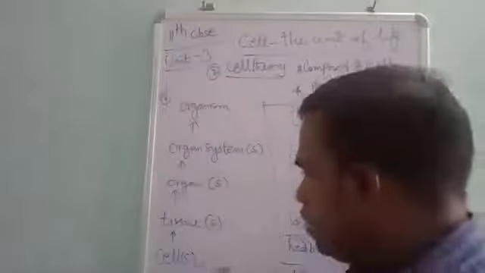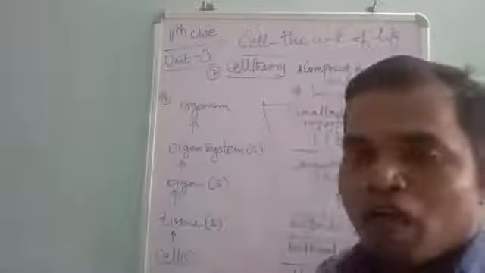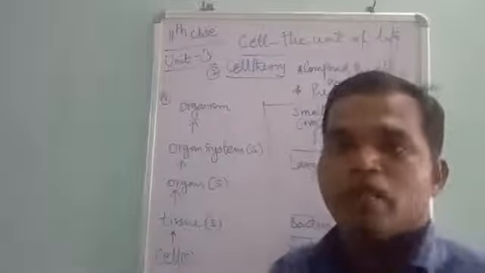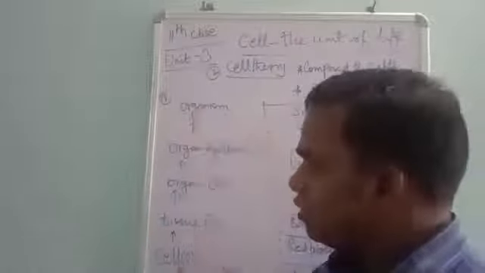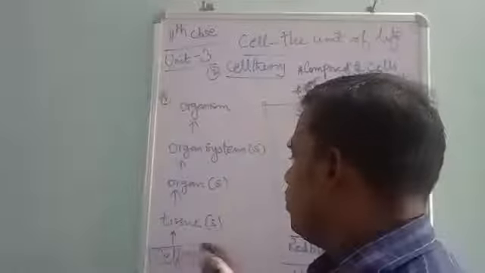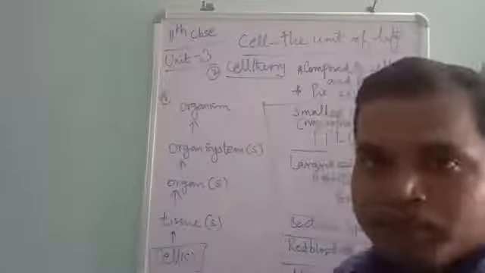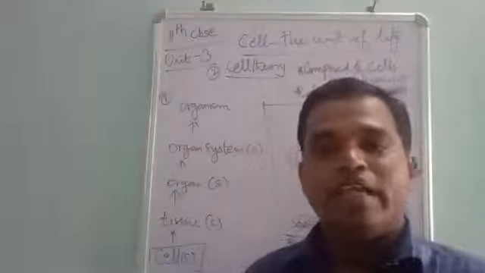So what is the function of the cell? How is this cell considered the unit of life? For the basic formation of the organism, the basic thing needed is the cell. The cell has an independent existence.